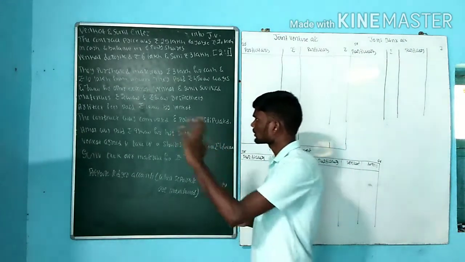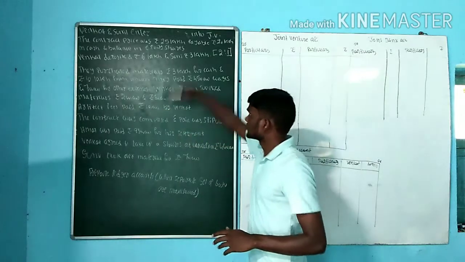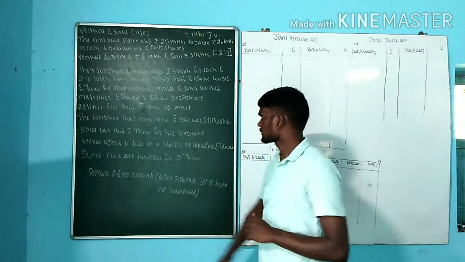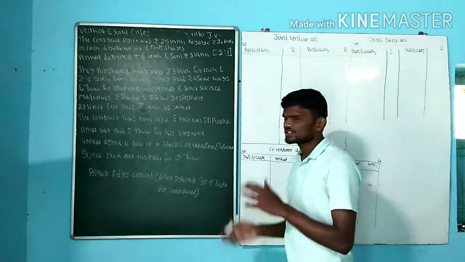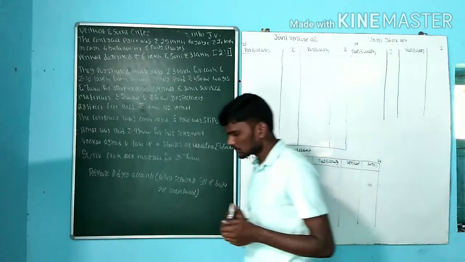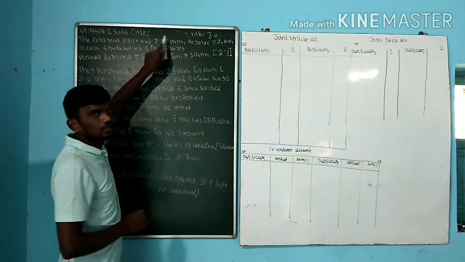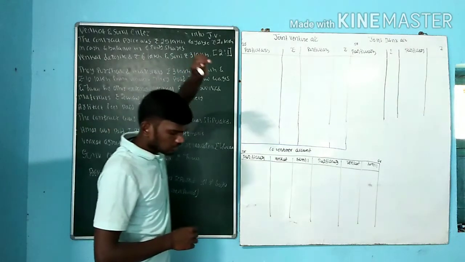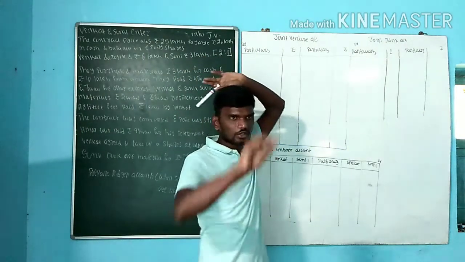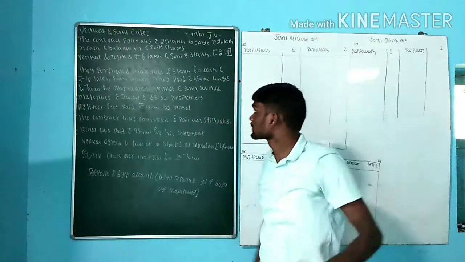Next one. The contract was completed. This is the information before. The contract was completed and the price was stipulated. Which price was stipulated? That is the price of 25 lakh. He agreed to pay that 25 lakh. Out of those 25 lakh, 20 lakh through cash and 5 lakh through equity shares.